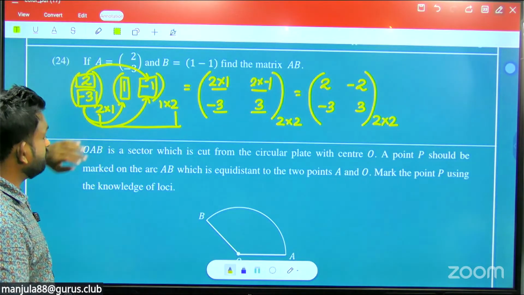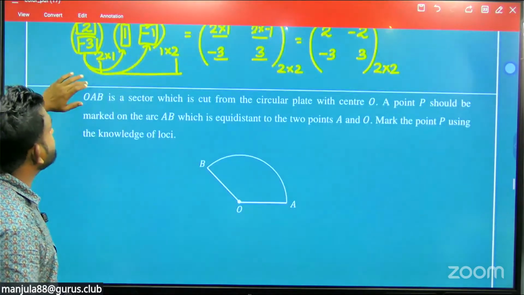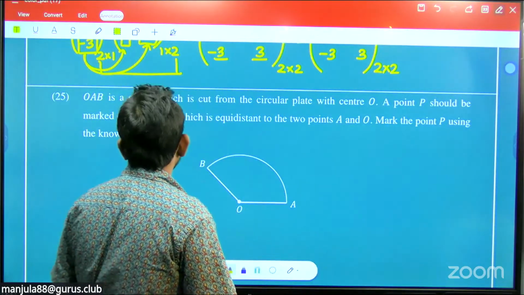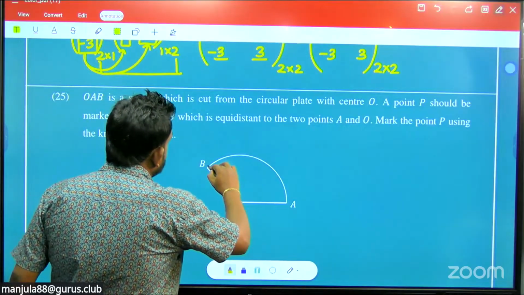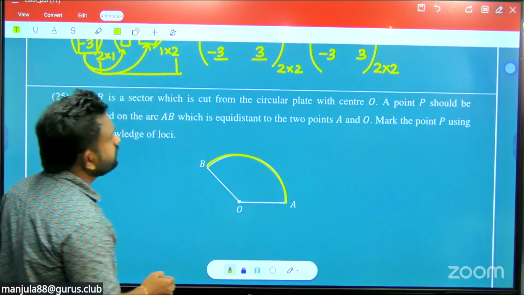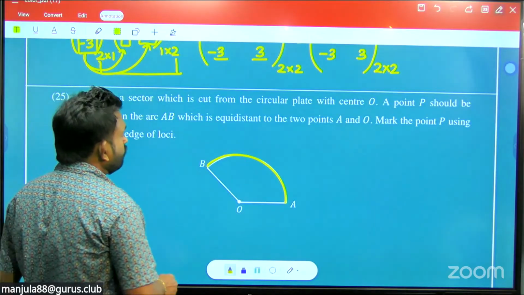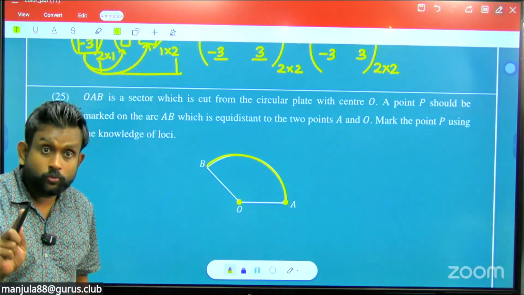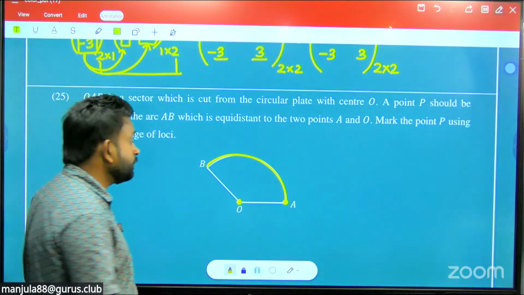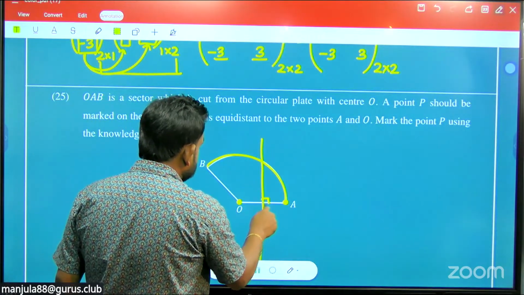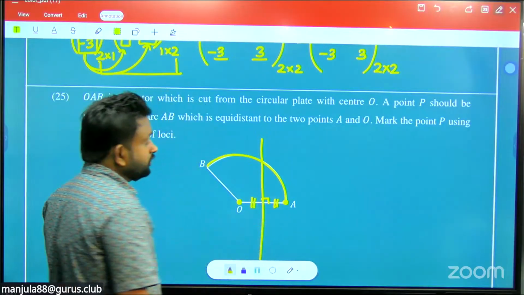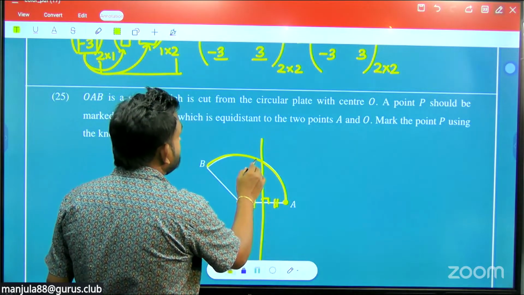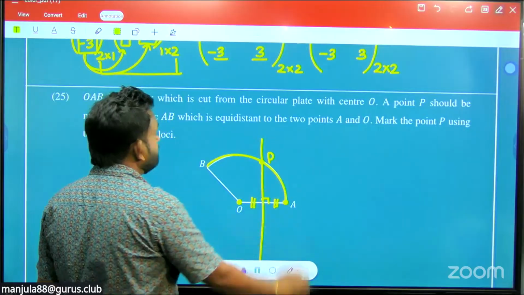Right. Question number 25. They are mentioning that OAB is a sector which is cut out from a circular plate with center O. A point P should be marked on the arc AB, which is equidistant to the 2 points A and O. The equidistant locus of 2 points is the perpendicular bisector of OA. Make this symbol; this shows that it is a perpendicular bisector. Then mark a point P. So this is P, where it cuts the arc AB.